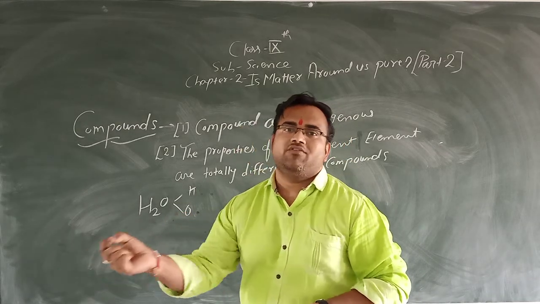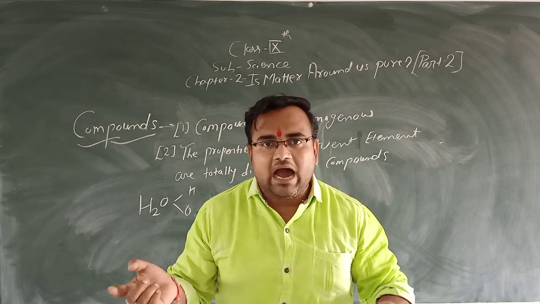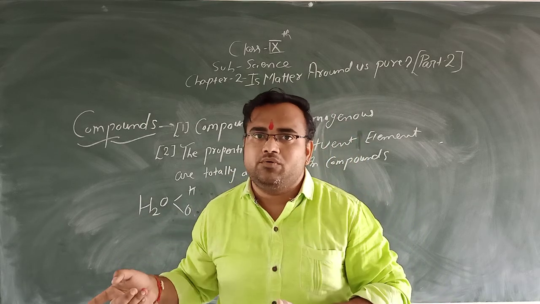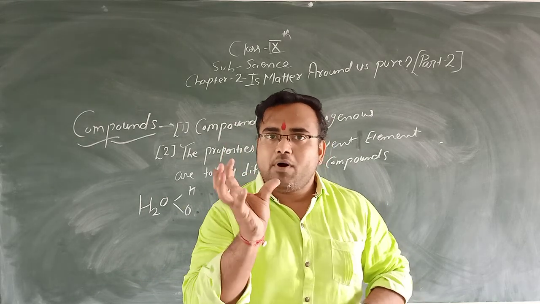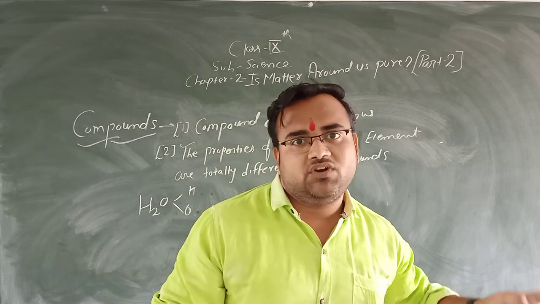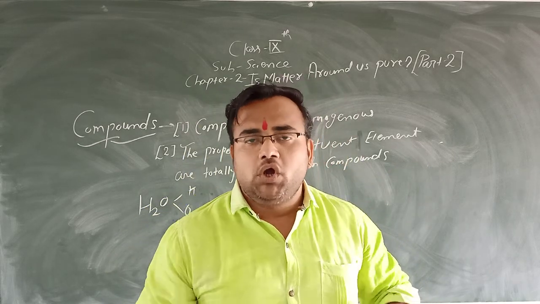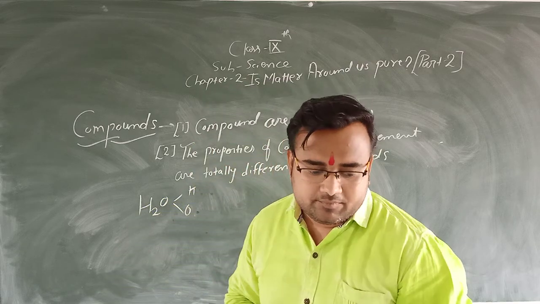So we can summarize this point: compounds will show totally different properties from their constituent elements.